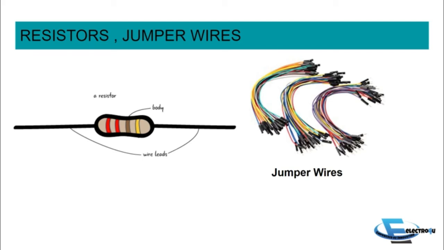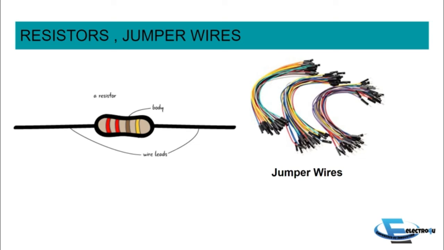So resistors, why do you need a resistor? You will need a resistor in your project so that you can protect LEDs. You have seen in your house that when there is a high voltage of current, the fuse gets blown out, right? That job is done by the resistor in the Arduino. A resistor normally protects your LEDs so that they don't get damaged.